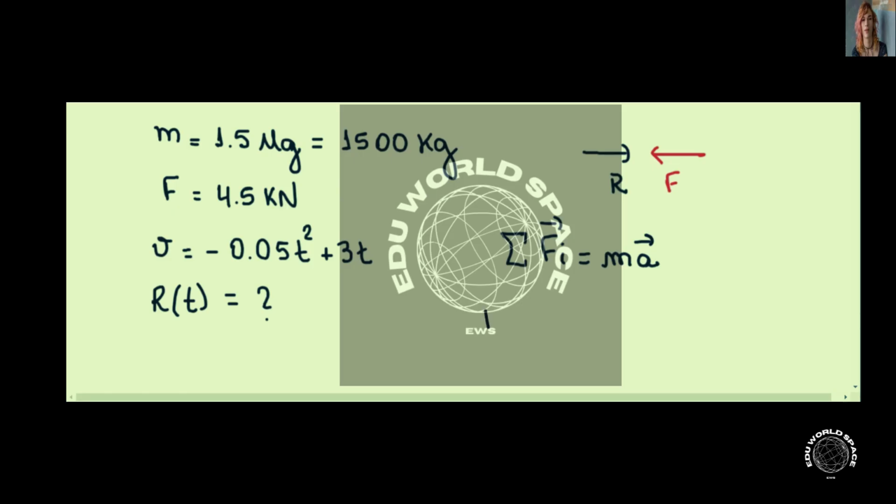Now, the forces that act on the car are F and R, and since they're opposite in direction, the total force is F minus R, and this is equal to the mass of the car times the acceleration. Notice that here I'm only considering the one-dimensional case, where the x direction is pointing to the left.